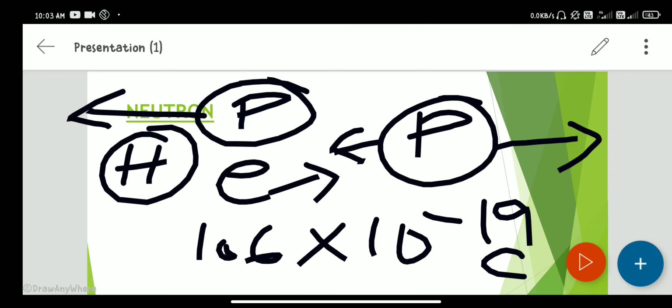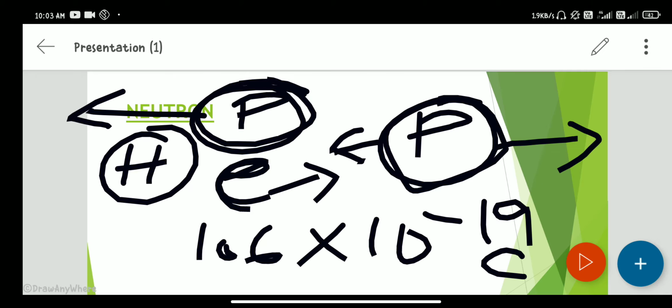Look here. This is the proton and this is the electron. This is the proton of hydrogen, and this is the electron of hydrogen. This is another proton we placed near this hydrogen atom. Then these two like charges repel each other and these unlike charges attract.